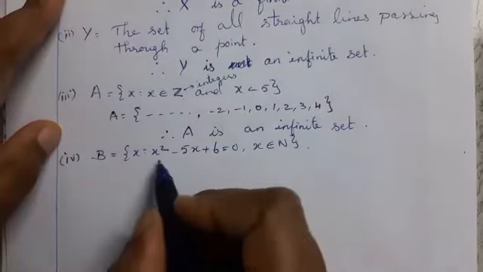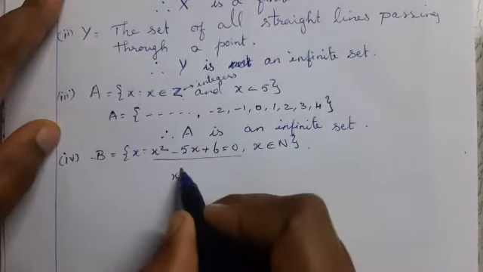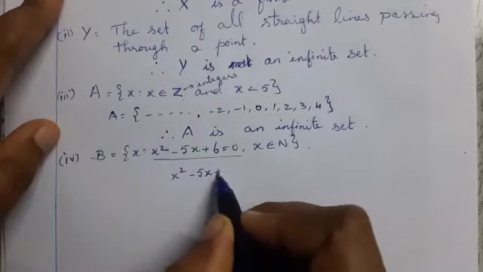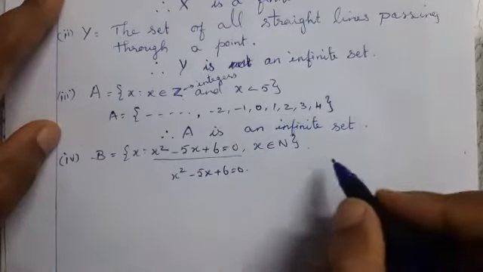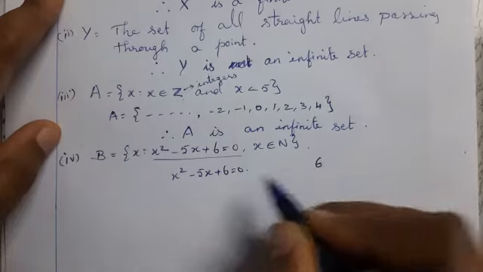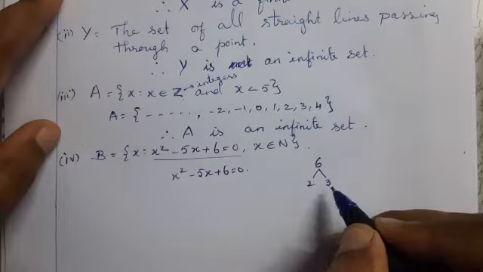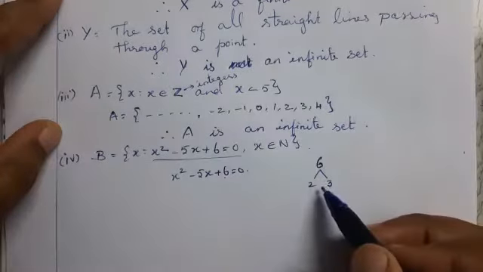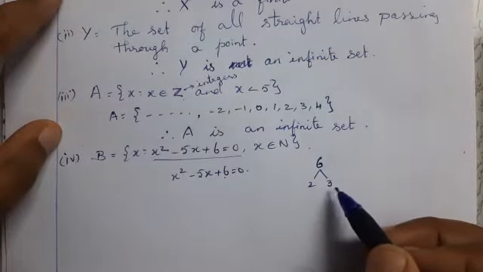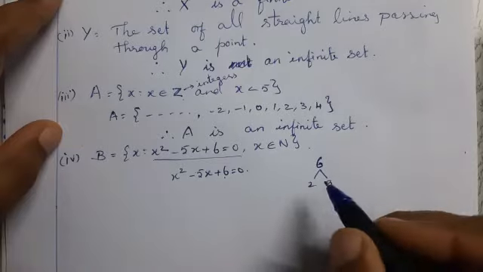See here, you have one equation: x square minus 5x plus 6 is equal to 0. You have to factorize the third term, 6. 2 threes are 6. If you add 2 and 3, you get 5. Now give the sign.